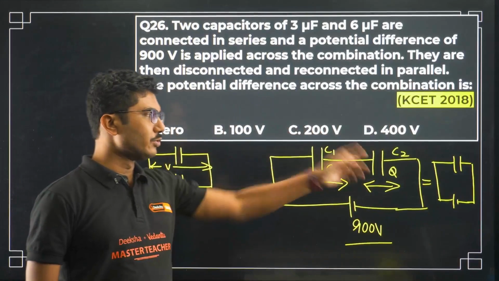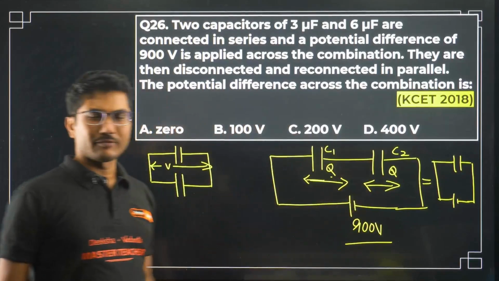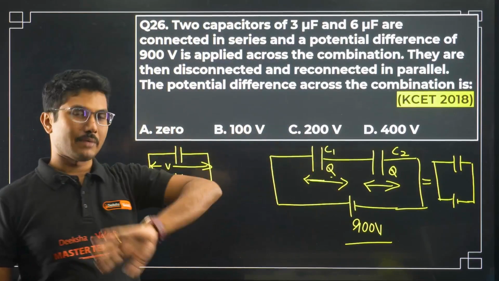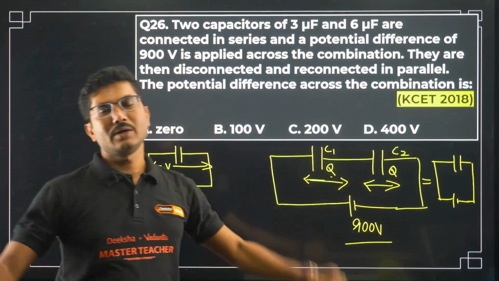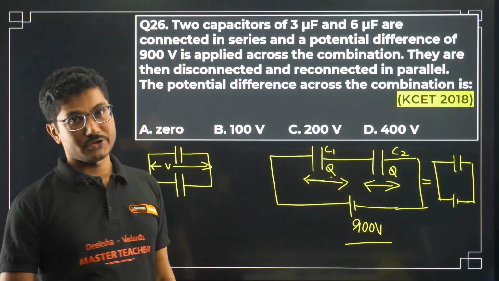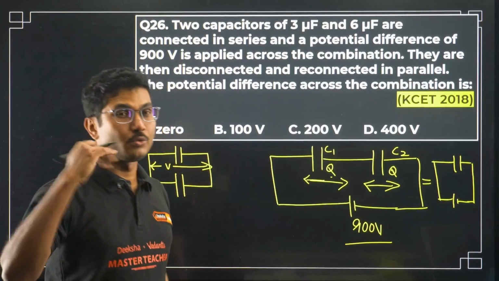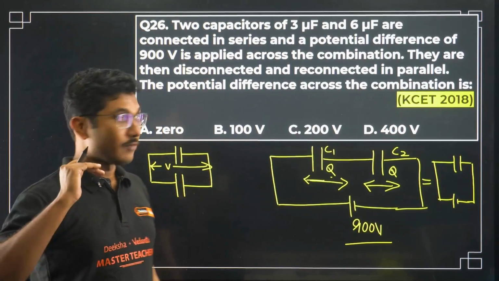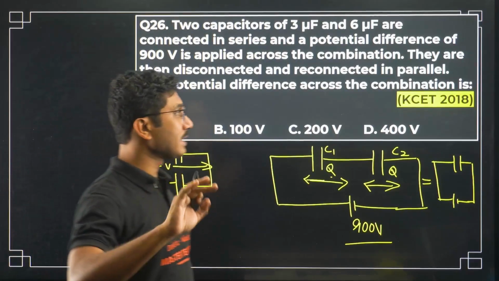Otherwise you can use individual analysis and calculate Q, and from them you can solve it, but whatever method I am using is the shortcut, the easiest way to answer such questions. It might come in your KCET exam as well. As I said, this is not super easy, this is a tricky question. From my experience, I can tell you these types of questions are very common as well.